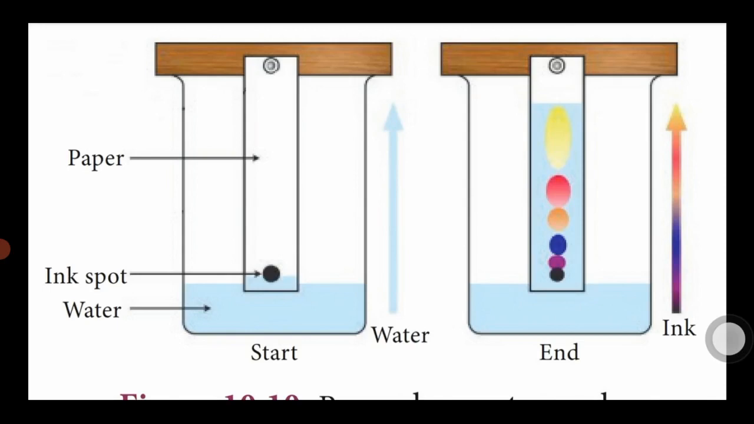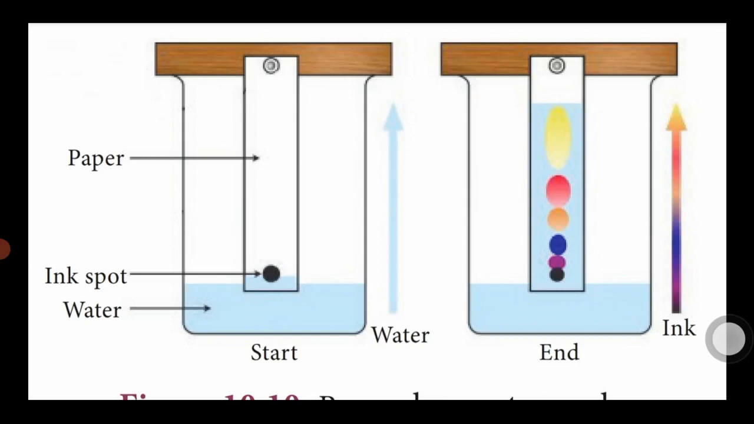These colors move separately due to different solubility present in the same solvent. Who acts as a solvent? Water acts as a solvent. The ink spot is dipped in water, and we get different color components, that is, constituents of dyes. These dyes are combined to form black ink.